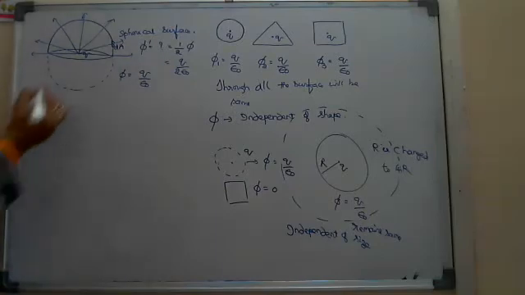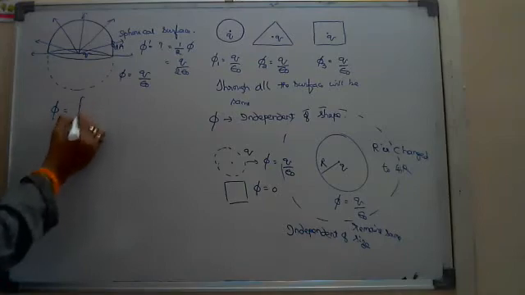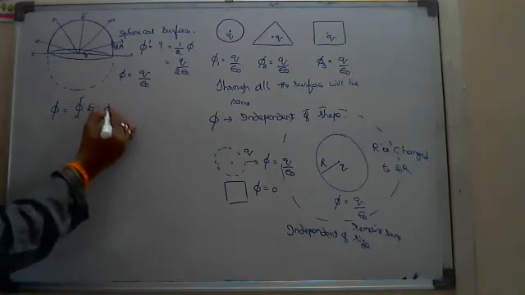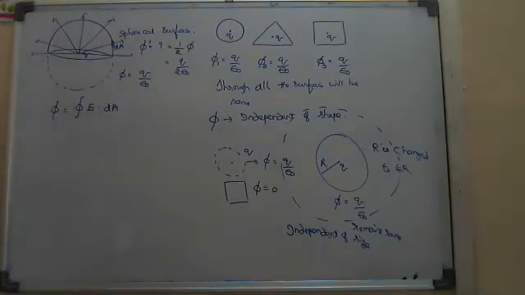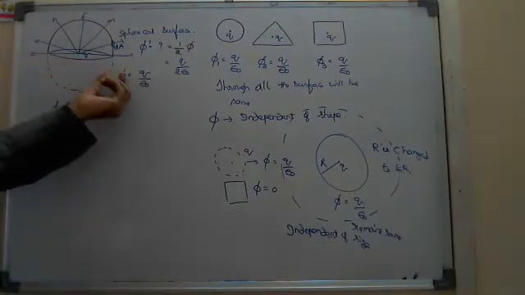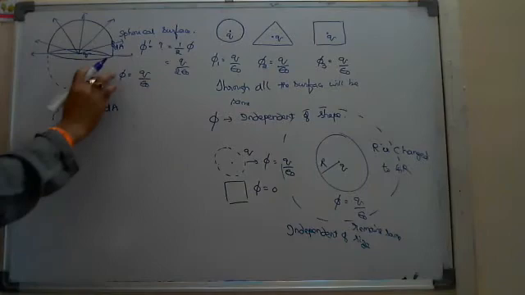Deriving means we have to use the formula closed integral of E dot dA. This is the formula to be used, because it is just a theorem: phi is equal to the charge present inside by epsilon naught, provided the surface should be closed. That's why here we close this one.